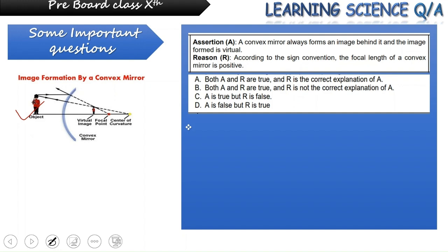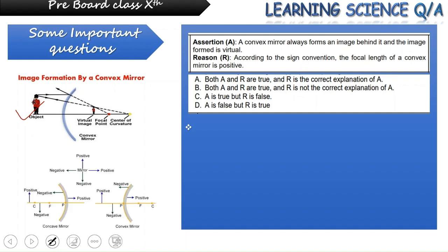The reason which they have provided is according to sign convention, the focal length is definitely taken as positive, but this does not satisfy as the explanation for the assertion. So we will say both A and R are true statements, but the reason is not a correct explanation for A.